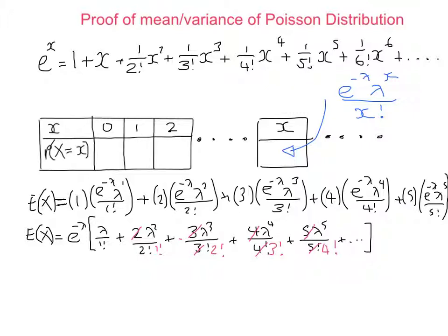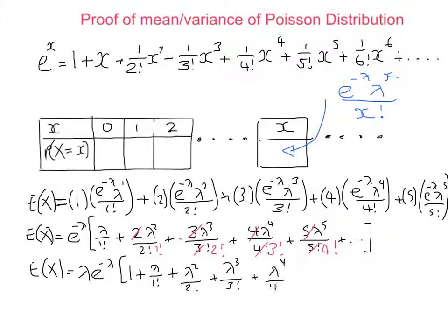Next step, pull out a lambda, because every single term has at least one lambda in it. So I'm going to pull out a lambda and tidy it up a little bit. E of x equals lambda, e to the minus lambda, then we've got 1, because 1 factorial is 1, plus lambda over 1 factorial, plus lambda squared over 2 factorial, plus lambda cubed over 3 factorial, plus lambda to the 4 over 4 factorial, plus and so on.